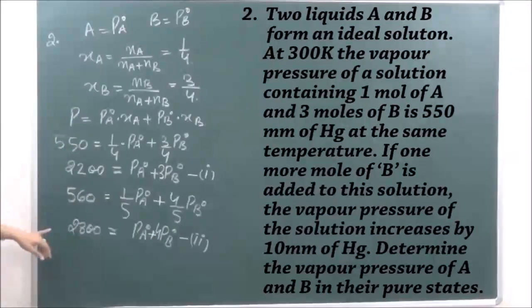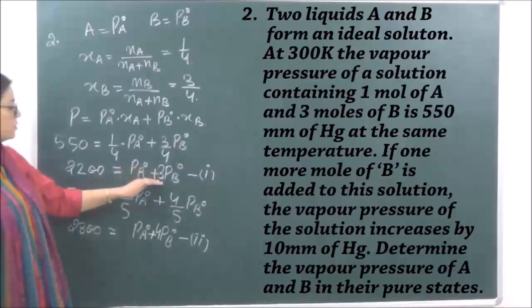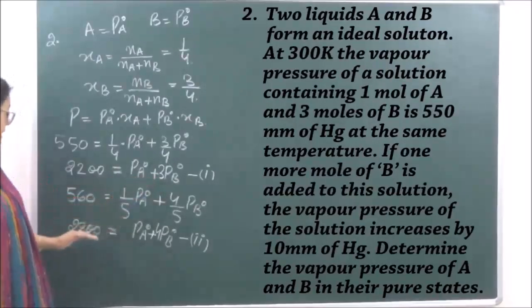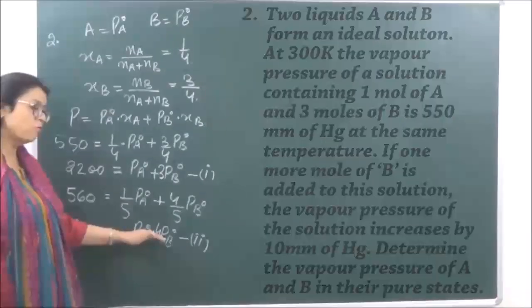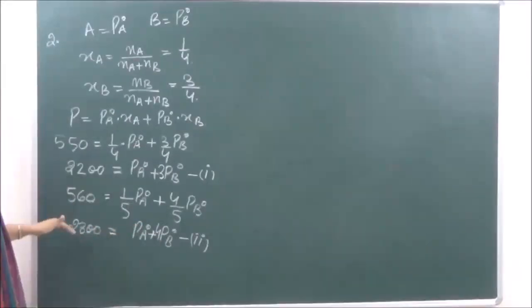Okay. Now when we are taking any of the equations, let's say we take the first equation, then what will we get? 2200 is equal to PA naught plus 3 PB naught. And the second equation we are getting is 2800 is equal to PA naught plus 4 PB naught. Let's subtract equation 1 from equation 2.